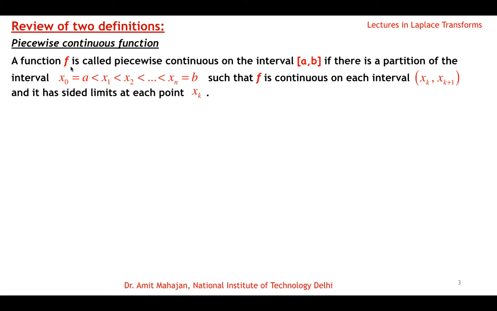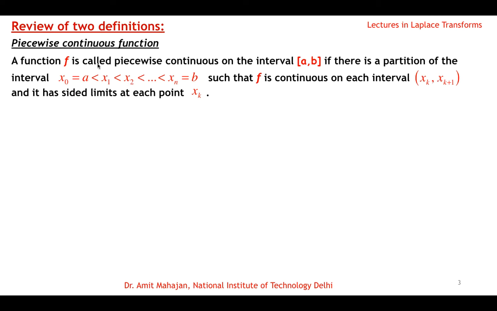A function f is called piecewise continuous on the interval [a, b] if there is a partition of this interval, so this interval a to b is partitioned with x0 to xn, such that the function is continuous on each subinterval, that is x_k to x_{k+1}. So x0 to x1, x1 to x2, x2 to x3 and so on. So in each subinterval the function is continuous.